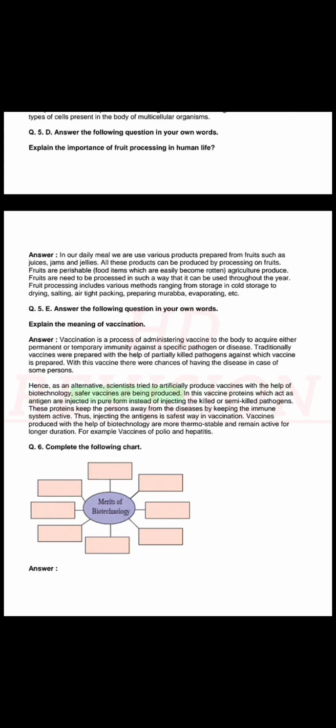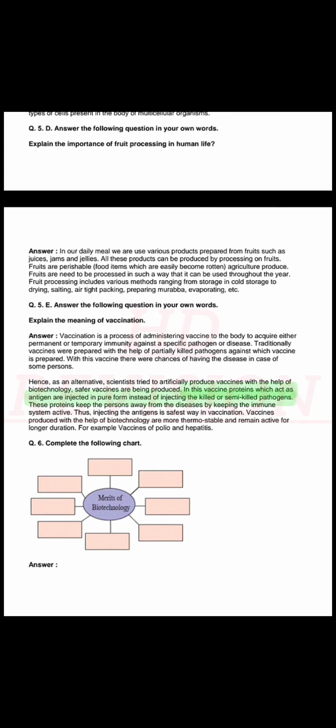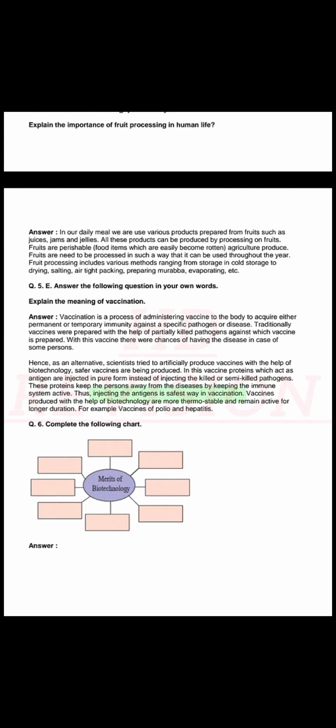Hence, as an alternative, scientists tried to artificially produce vaccines with the help of biotechnology. Safer vaccines are being produced. In this vaccine, proteins which act as antigen are injected in pure form instead of injecting the killed or semi-killed pathogens. These proteins keep the persons away from the diseases by keeping the immune system active. Thus, injecting the antigens is the safest way in vaccination. Vaccines produced with the help of biotechnology are more thermostable and remain active for longer duration. For example, vaccines of polio and hepatitis.